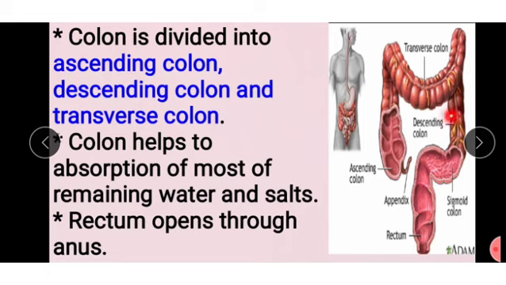The colon helps in absorption of most of the remaining water and salts. Next, the rectum opens through the anus.